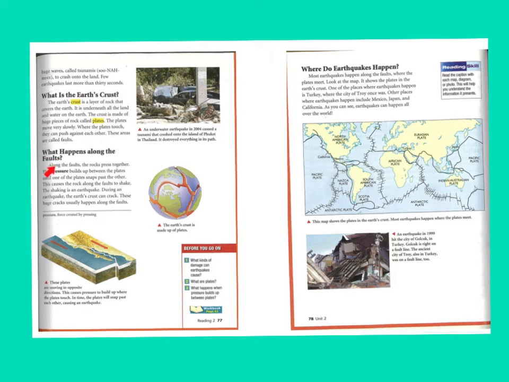What happens along the faults? So here's two different plates, and the line where the two plates meet is called the fault. Along the faults, the rocks press together. The pressure builds up between the plates until one of the plates snaps past the other. This causes the rock along the faults to shake. The shaking is an earthquake. During an earthquake, the Earth's crust can crack. These huge cracks usually happen along the faults.